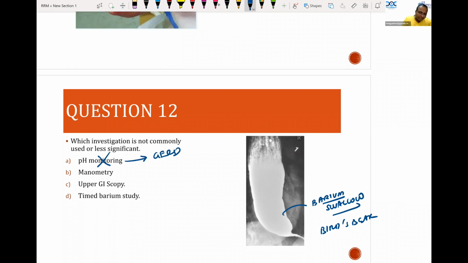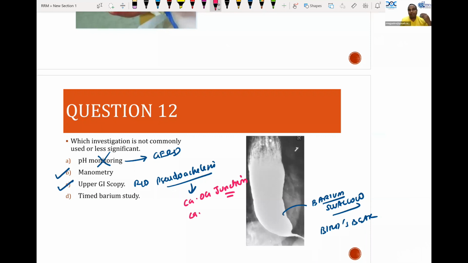Okay, manometry is needed. Upper GI scopy is done to rule out pseudoachalasia. What is pseudoachalasia? Pseudoachalasia should be ruled out by doing an endoscopy. That is nothing but carcinoma of the OG junction. Carcinoma in the OG junction can appear like pseudoachalasia. Sometimes cancer in other places, like lung cancer, breast cancer, can cause pseudoachalasia features. But anyhow, upper GI scope is always done in a case of achalasia before operating.